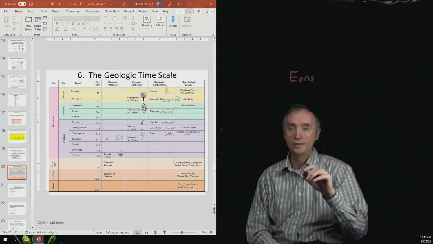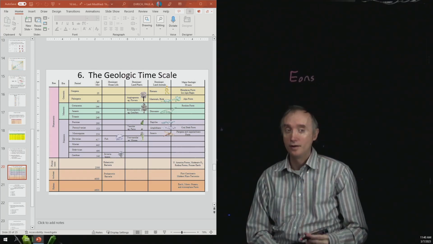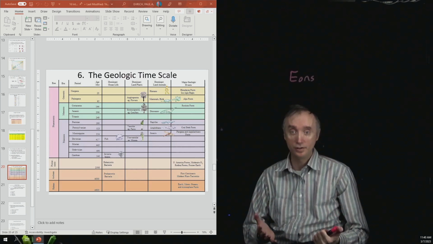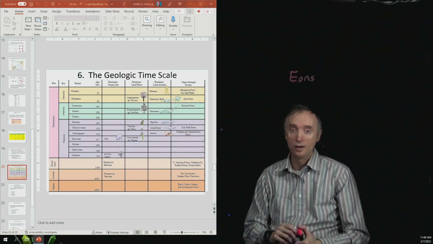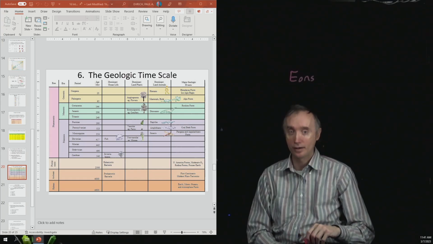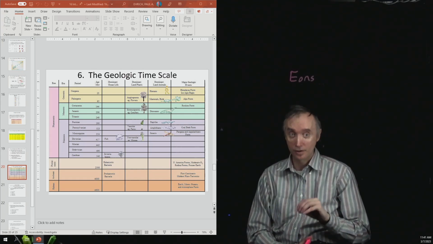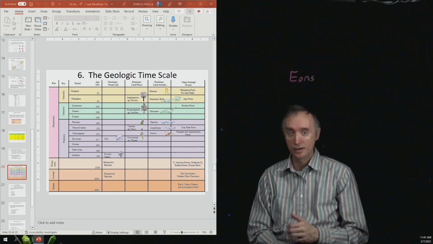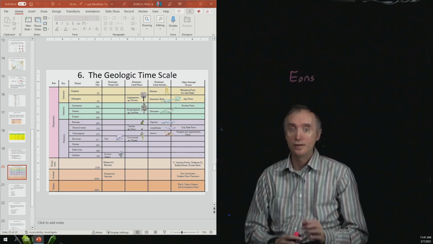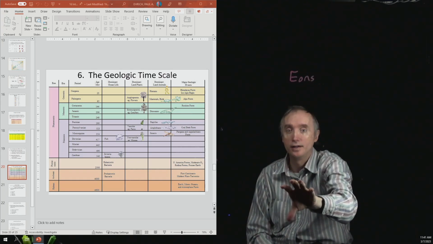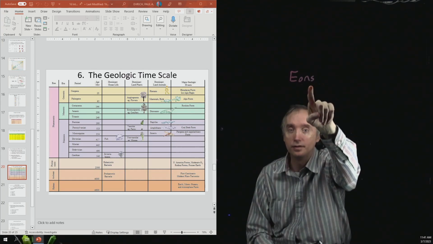Now you'll notice that the Phanerozoic eon is only 540 million years. So the bulk of Earth's history, roughly 4 billion years, is in those other eons that are there at the bottom. And you notice that it doesn't seem like much is happening during those time periods, but there really was. And we'll see that in our next lesson when we do the geological and biological history of the Earth.